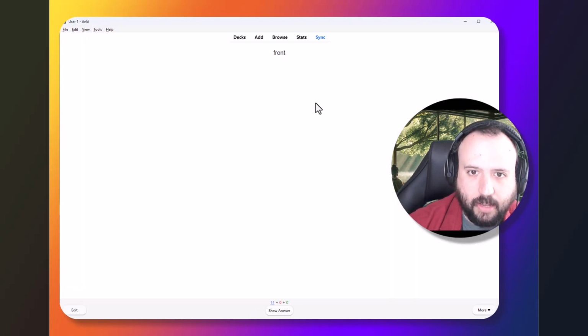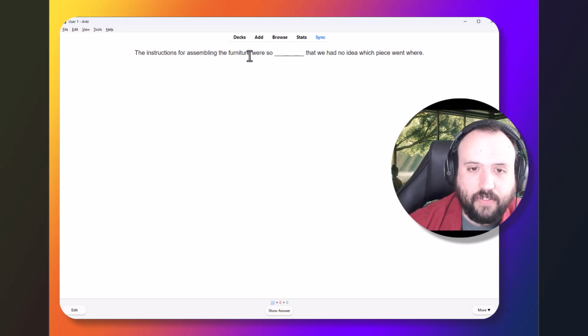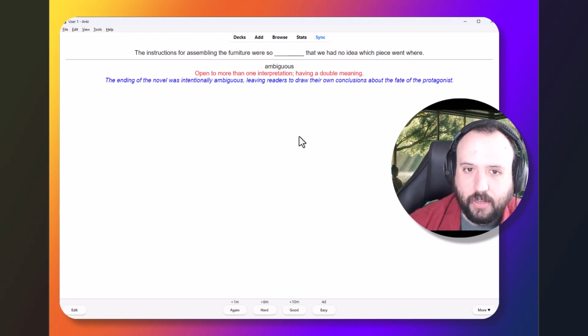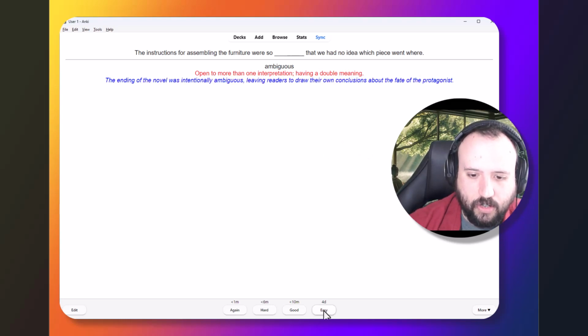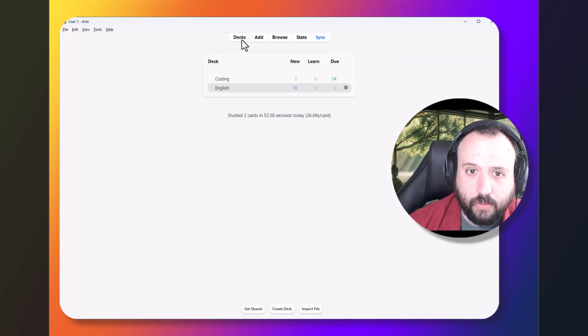So here is going to be one example. It's going to have the front, then you're going to have the back, a definition, and an example sentence. So that was really easy. So let's click on done. And you can see here now that we have our next sentence. The instructions for assembling the furniture were so ambiguous that we had no idea which piece went where. Well, what is the answer? Ambiguous. Okay. So there we have a definition in red. And you've also got a second example sentence. Fantastic. So you would just decide how difficult that was. And it's going to keep this recording for you.